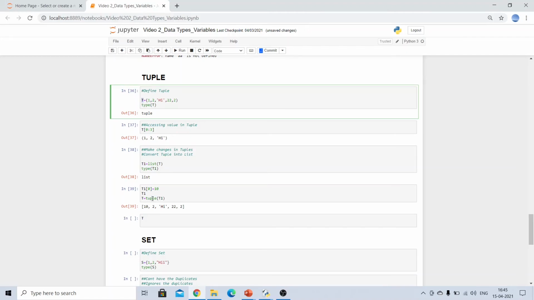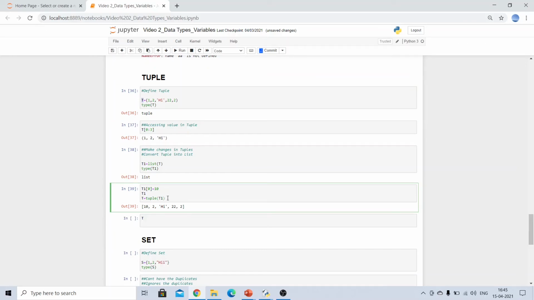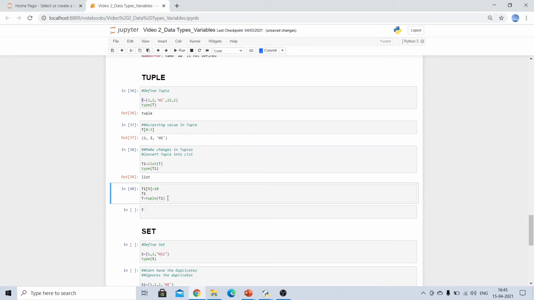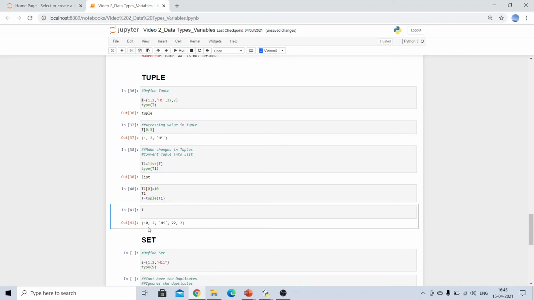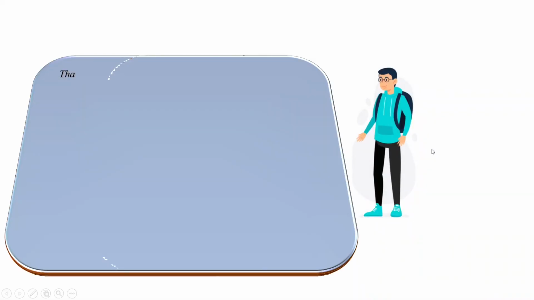Now I am changing my list back to a tuple, and then let's see whether it got changed or not. If I print my original tuple, you will see the values got changed in my initial tuple t also. So that was all about tuple, guys.